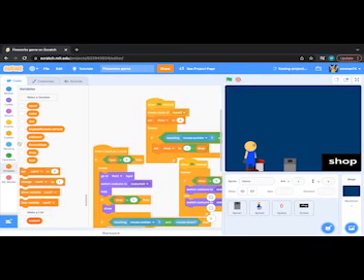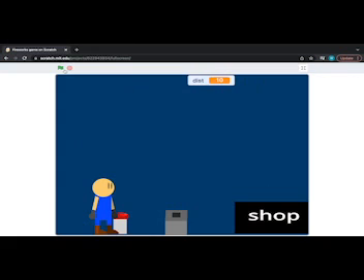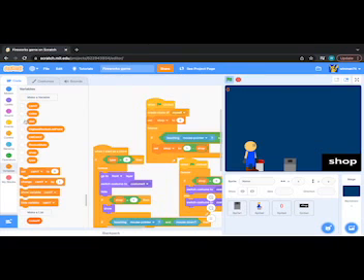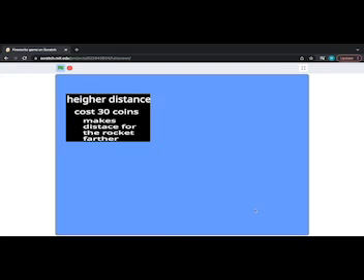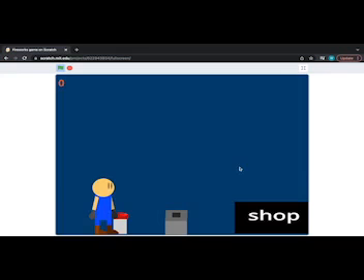Now, what we can do with this is, wait a second. Anyway, so basically, what we can do with this is, if we get 30, and then click on this, now we have 0 and the rocket's going to go higher. See? Goes double as high.